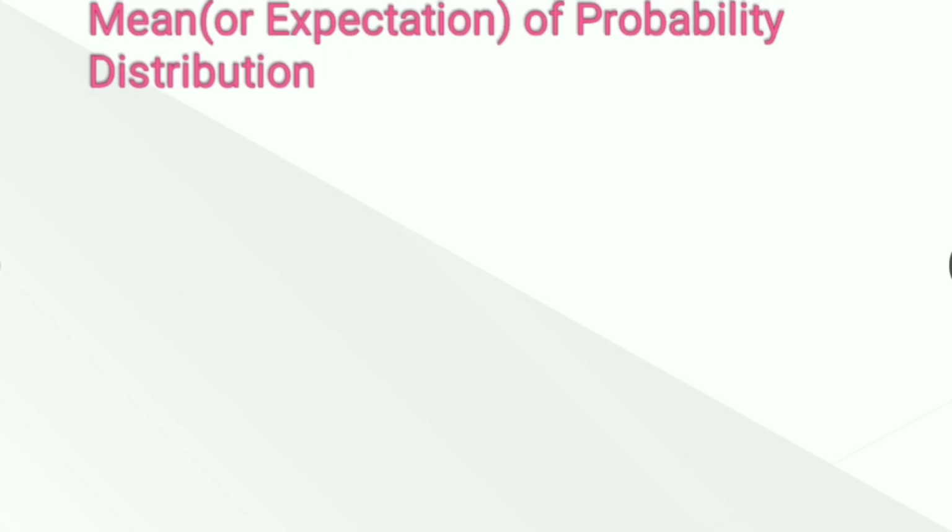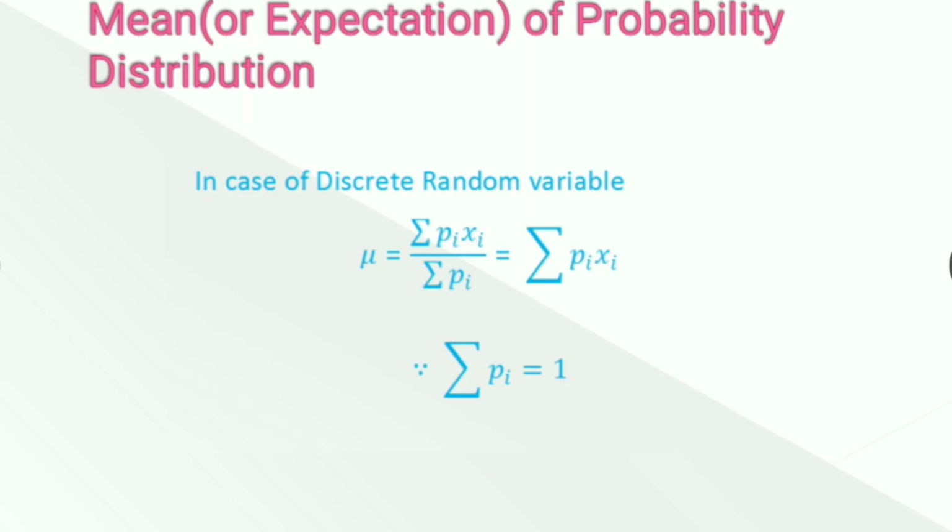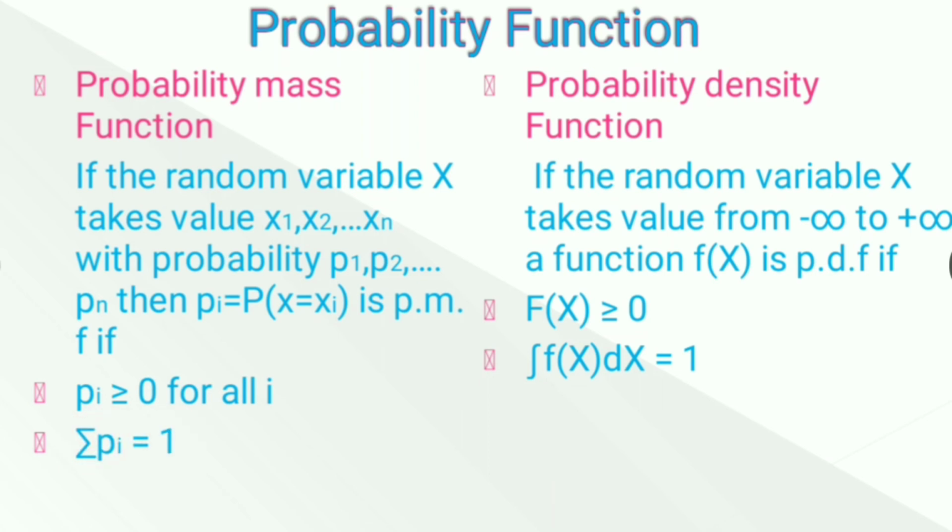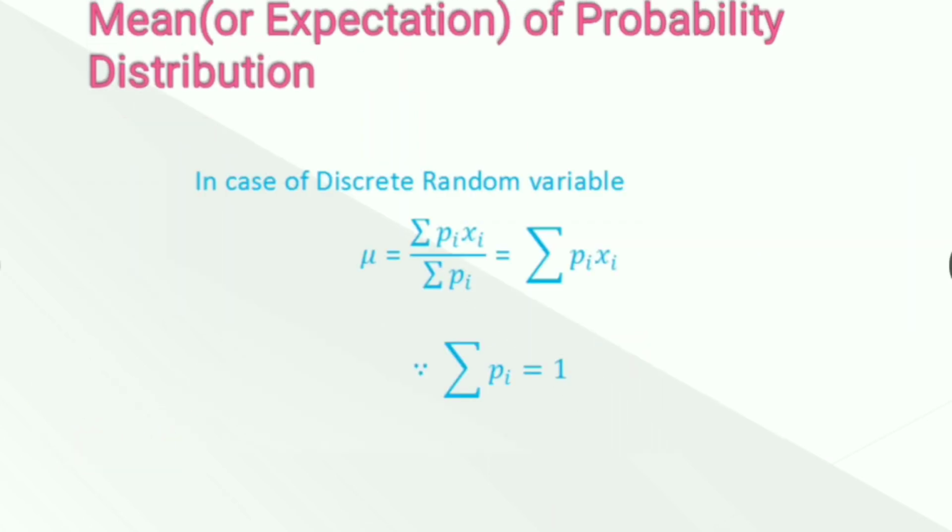Next, what is the mean or expectation of a probability distribution? Mean in the case of a discrete random variable is given by this formula: summation pi xi divided by summation pi, which is equal to summation pi xi. Why? Because summation pi is equal to 1. We have just seen here that summation pi is equal to 1. So this formula reduces to summation pi xi. So the mean in the case of a random variable is equal to summation pi xi.